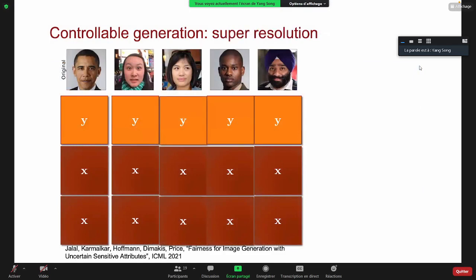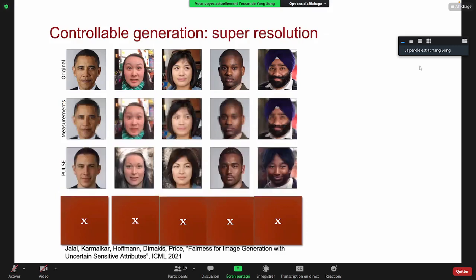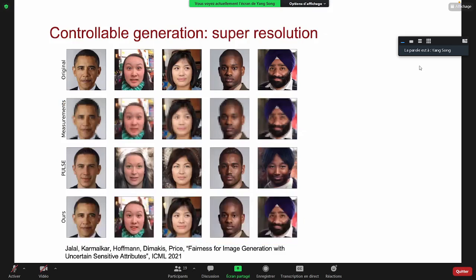It can also be used for super resolution. Here, the control signal is a low resolution image, and given this control signal, we can generate a higher resolution image using a score-based model. And here, the second to last row shows the result from a GAN method. The last row shows the result from the score-based model. Those are results given by researchers from the University of Texas at Austin.